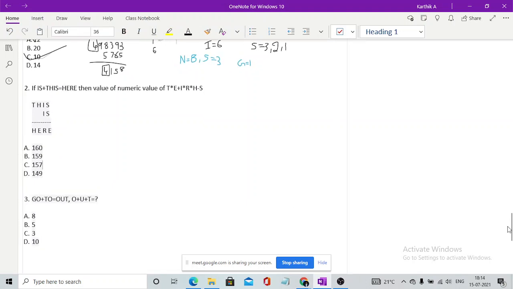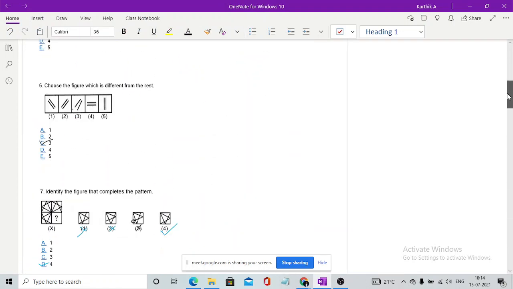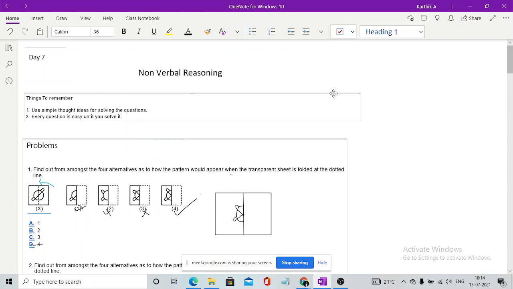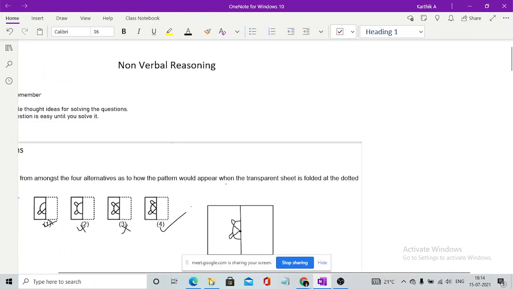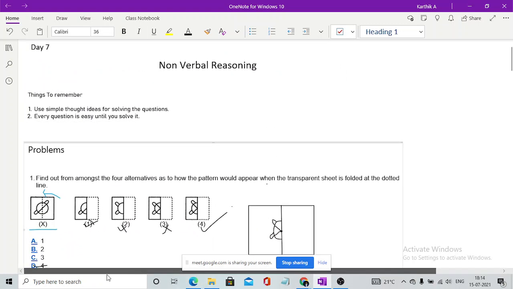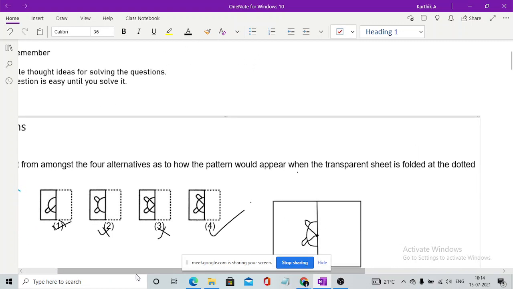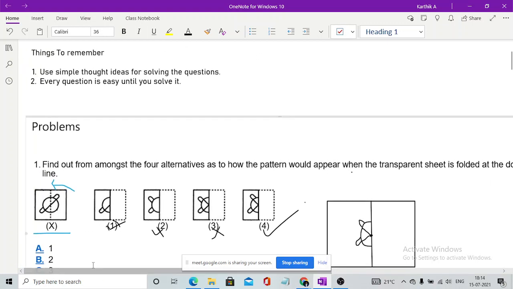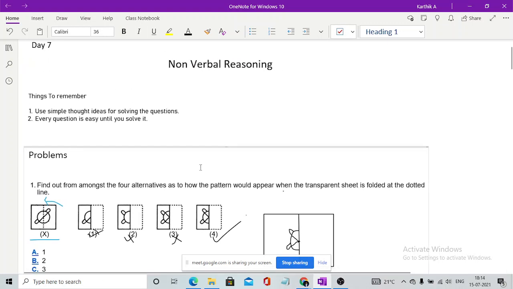So this was all about crypto arithmetic as well as non-verbal reasoning. The basic thing there is, guys, when you go with crypto arithmetic, you need some quick skills to solve it. It is not a question which will take around 1 minute or 30 seconds. It would surely take you up to 3 to 4 minutes to solve. So do make it quick to solve it.